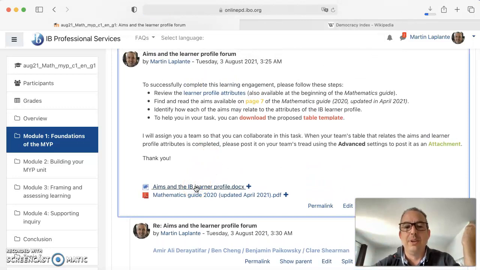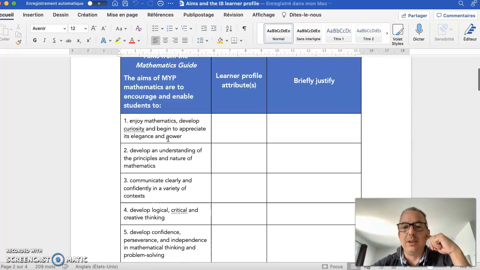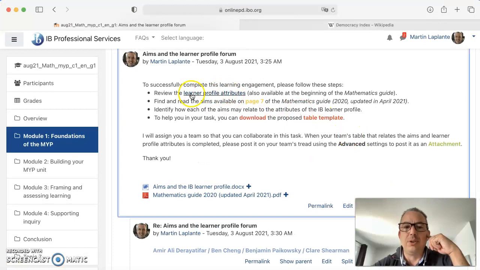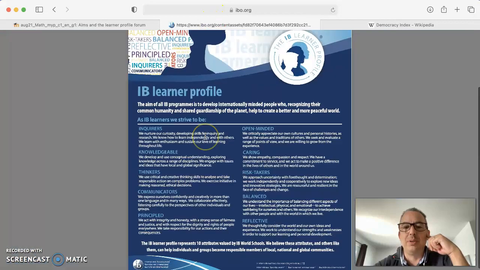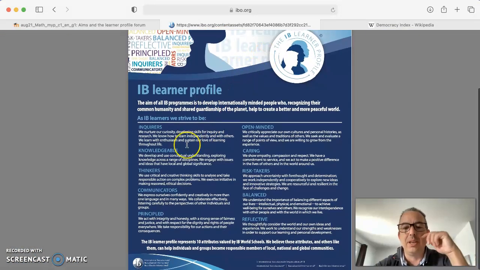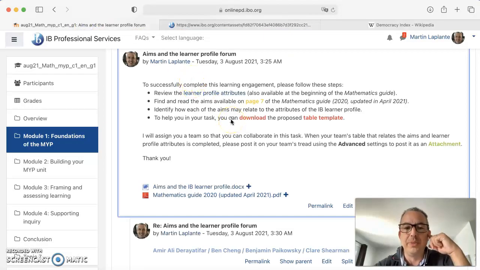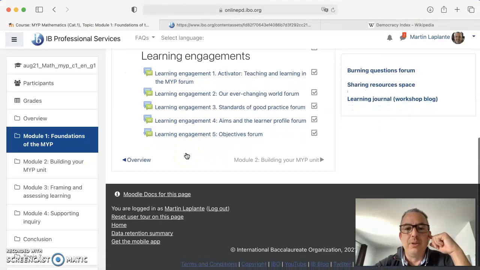I also have the template here, which is here. So you identify which learner profile attributes are associated with each of the aims. You can do that with your team and try to justify why. So this is what you want to do. And also here, the learner profile attribute link is available. It's just a link, which is a website, but it is also in the mathematics guide. At the beginning of each guide, there's always the IB learner profile attributes published. So that is for the 4th learning engagement activity.